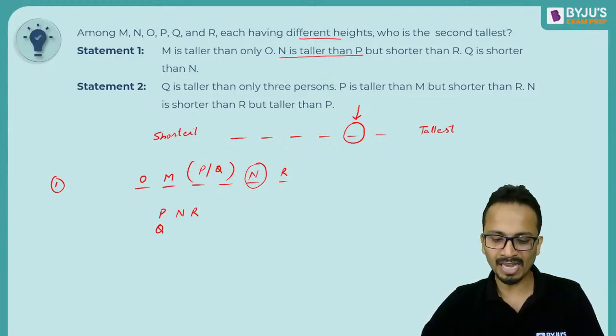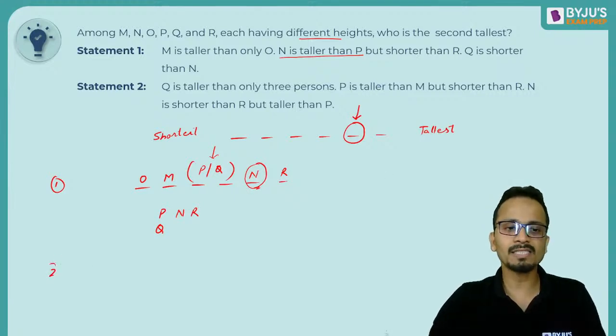All right, am I clear, all of you? Shreyash, you have drawn the arrangement, but P and Q can be in any order, okay? So this is one small correction that you need to make. Otherwise, N is the second tallest person. All right, Shreyash.